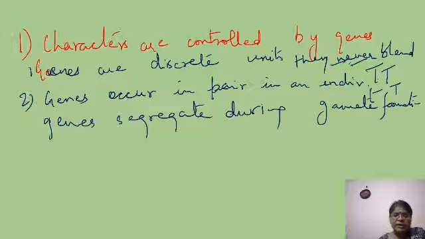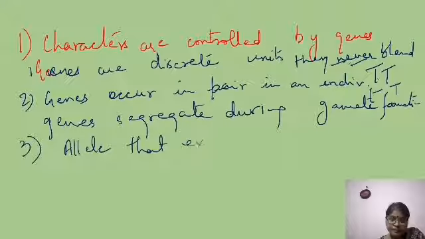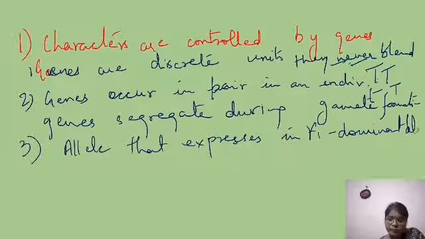And the third thing he said: the allele that expresses itself in the F1 generation or in heterozygous condition is called the dominant allele, and the hidden allele is called recessive.